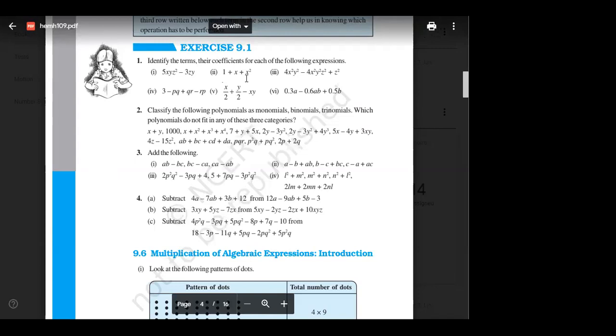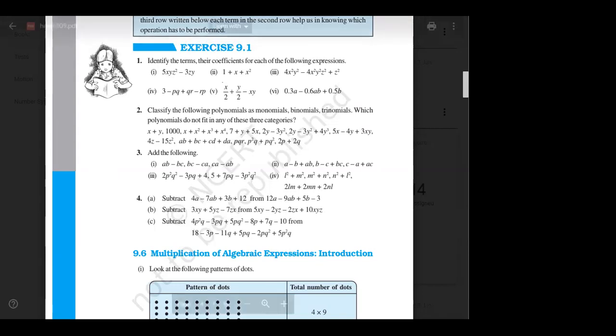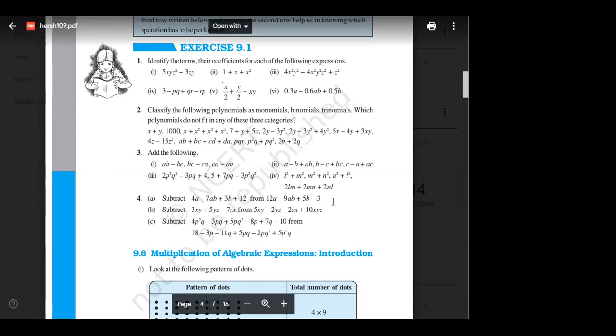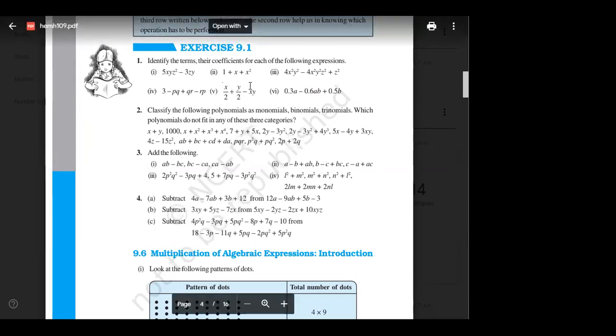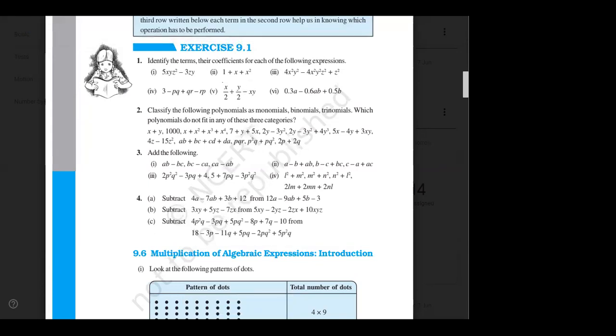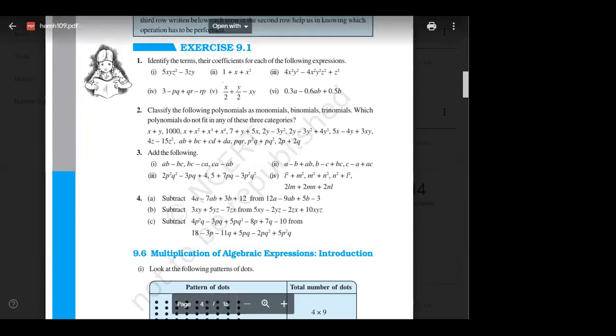9.1 was very basic. You just have to add, subtract, right? Yes, Tanushree, 1000 is just one term, so it is a monomial. So I guess everyone has solved 9.1 and no doubt in that.